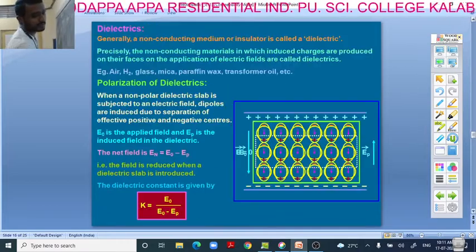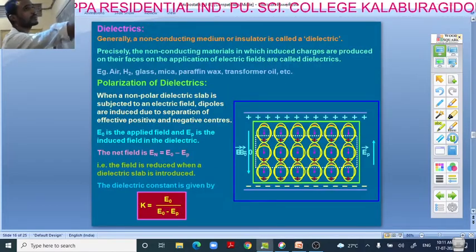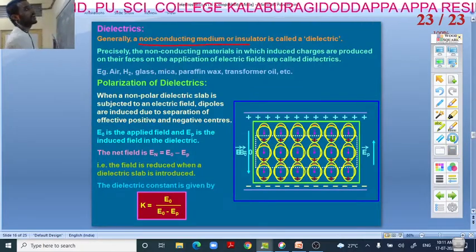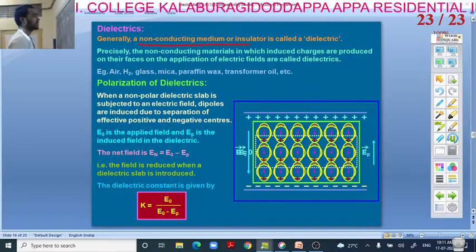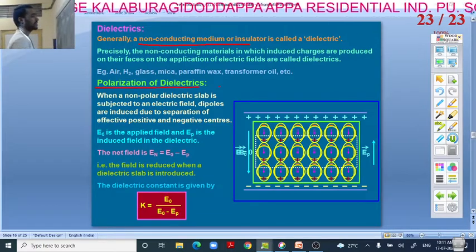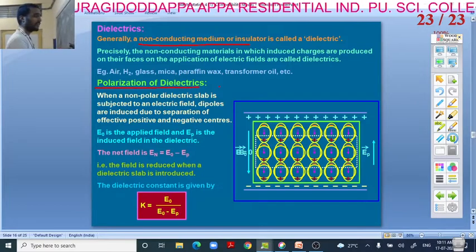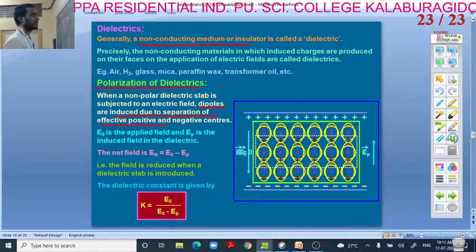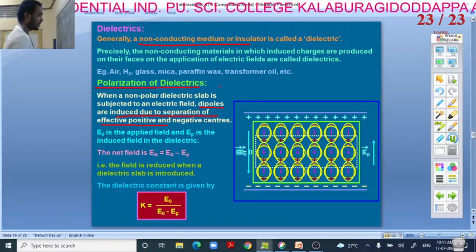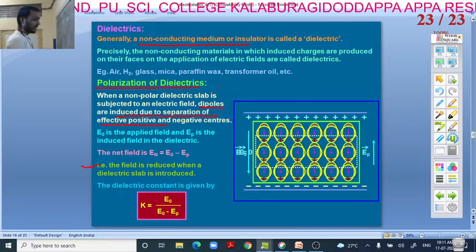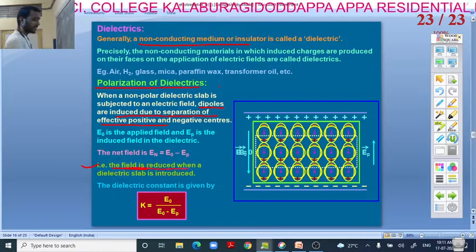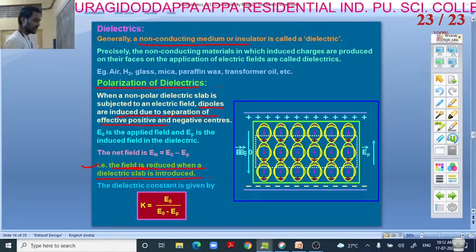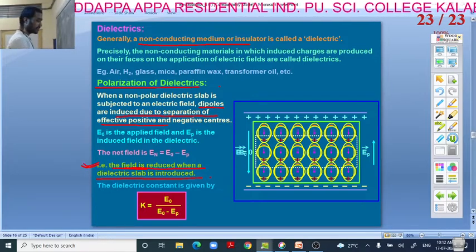Okay, next comes dielectrics. A non-conducting medium or insulator is called a dielectric. See, polarization of dielectrics: when a non-polar dielectric slab is subjected to an electric field, dipoles are induced due to the separation of effective positive and negative charges. That is what polarization of a dielectric is. One thing you remember, the net field is reduced when a dielectric slab is introduced. That you have to remember, it is helpful for concept-based questions.